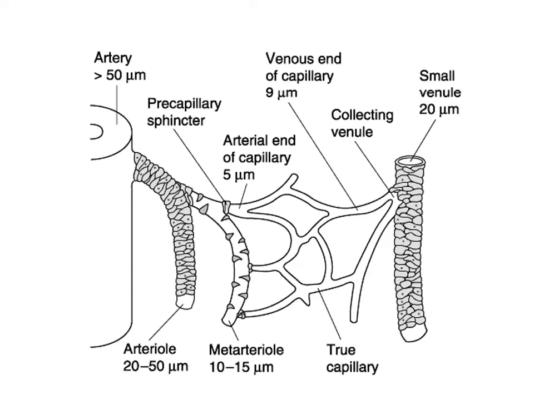And in the small arteries less than 50 micron in diameter, or then arterioles, meta-arterioles, end arterioles, precapillary sphincter, etc., in this region it is the single unit smooth muscle.